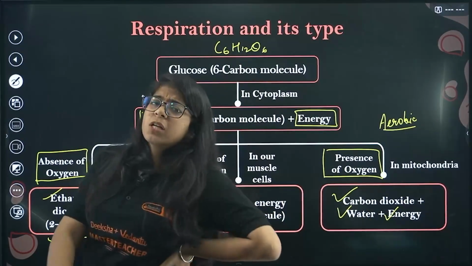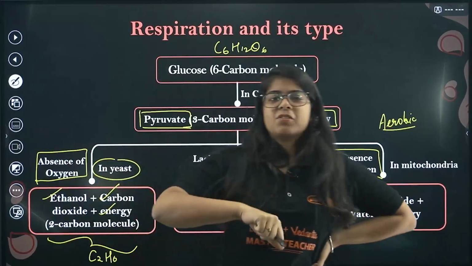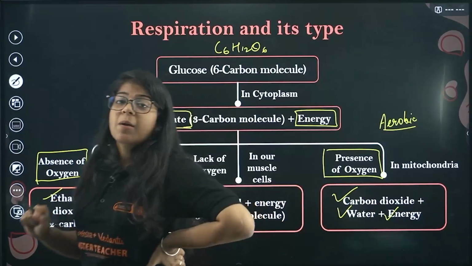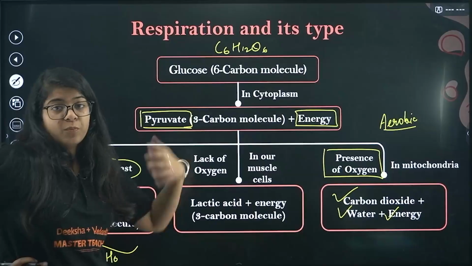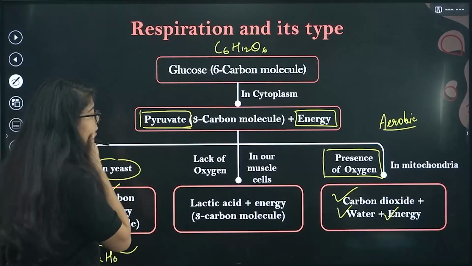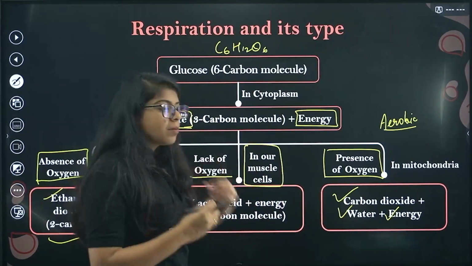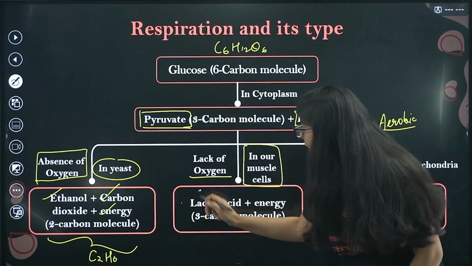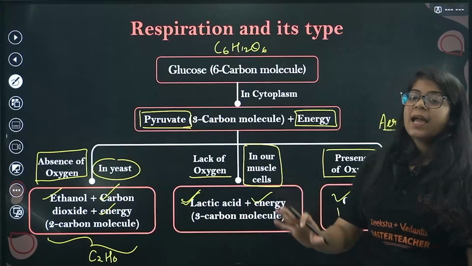Then there is the case of a lack of oxygen, not complete absence, but a little bit of oxygen is present. The cell wants oxygen to process the respiration, but there is not enough. This actually happens in our muscle cells. When our muscles are not getting proper oxygen, the pyruvate gets converted into lactic acid and energy.